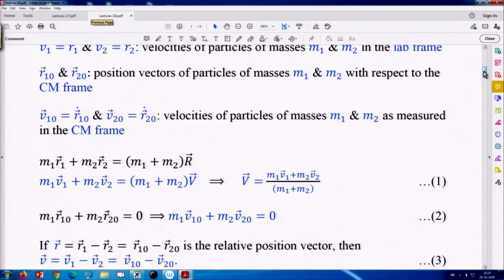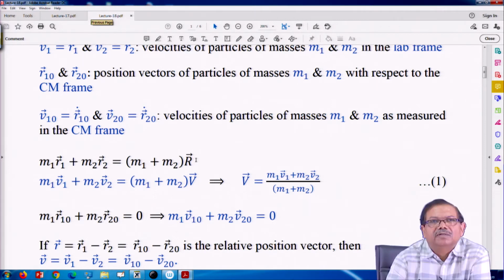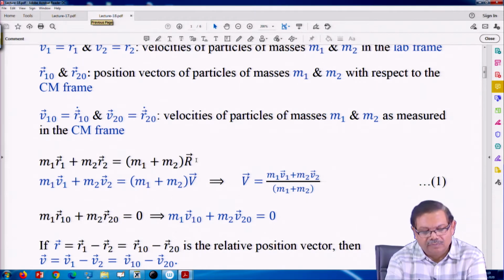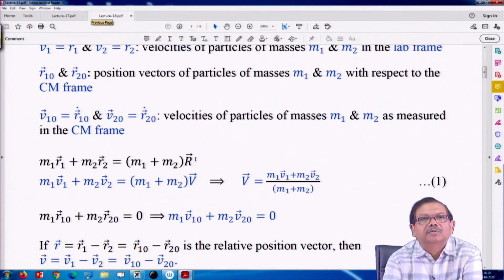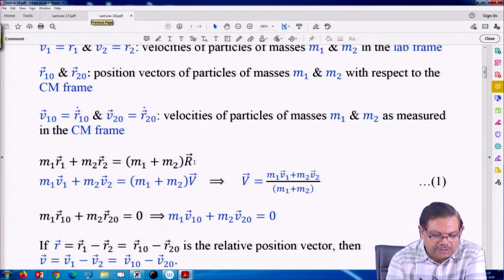Now, from the definition of the center of mass as observed from the lab frame of reference, m1 r1 plus m2 r2 must be equal to the total mass of the system put at the center of mass. R is the radius vector of the center of mass from the origin of the lab frame. So, this is the relationship we have.